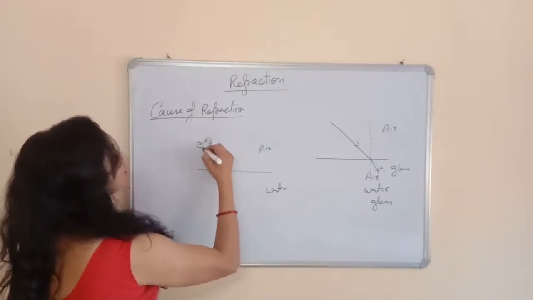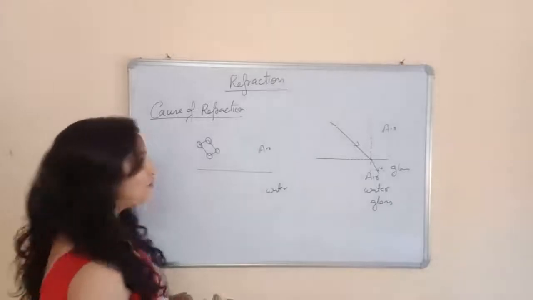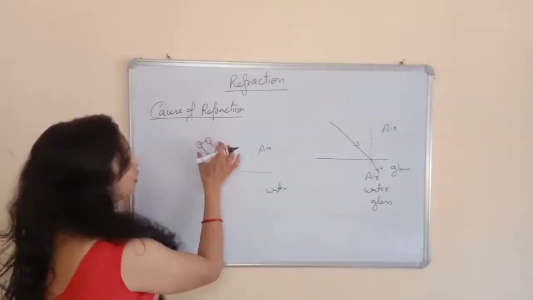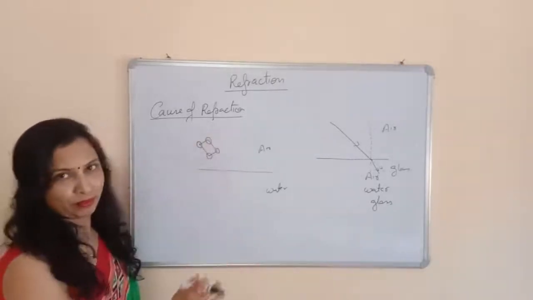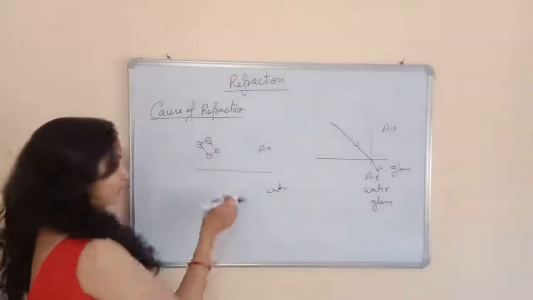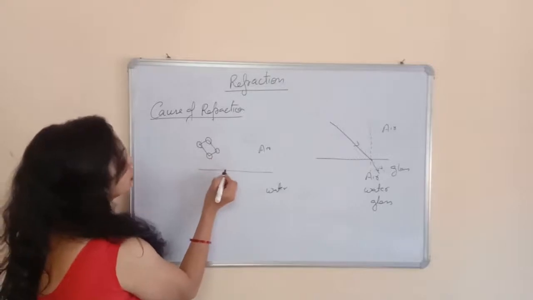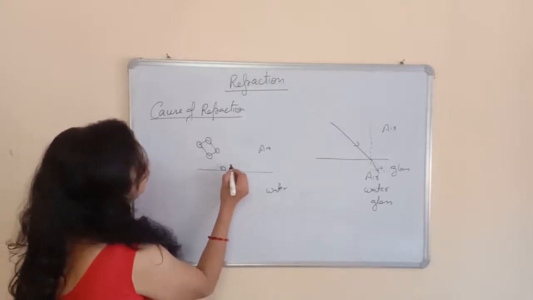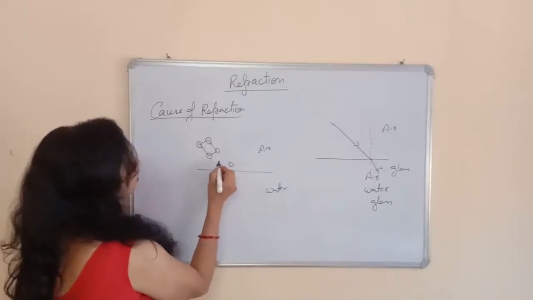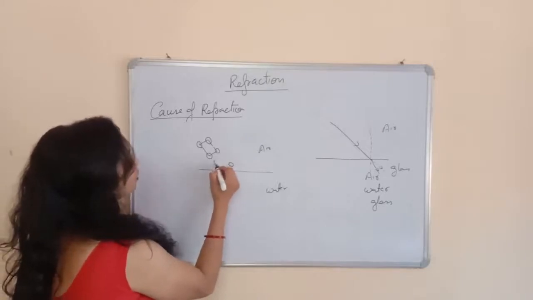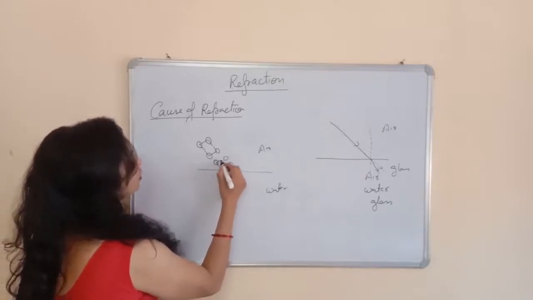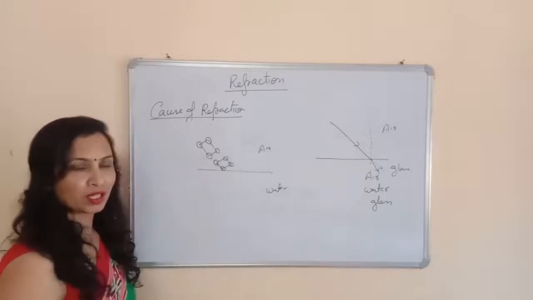Okay, this is a four-wheeler, and it is moving towards the water obliquely. It's not straight, not perpendicular. It is coming obliquely like this. When it comes near to the water, what will happen? Now its position is here.